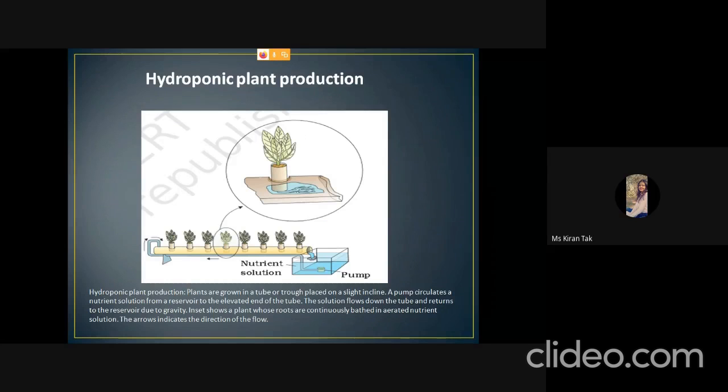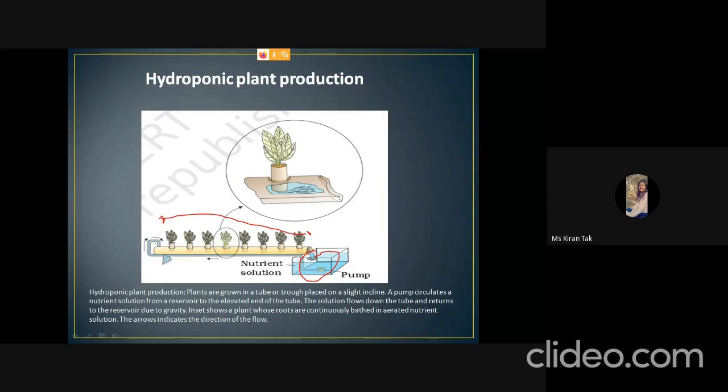During the commercial production of plants, a large number of plants are produced with these techniques, and it is very helpful for small plants. In this technique, the pipe is placed in an inclined position. So here, this is the elevated part, and this is the lower part of the tube. At the lower part, there is the nutrient solution.